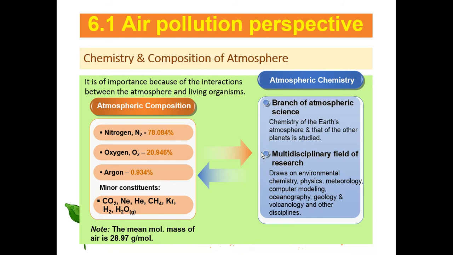So what is the air pollution perspective? It consists of the chemistry and the composition of the atmosphere. It is all important because of the interaction between the atmosphere and living organisms. This is the typical atmosphere composition in our nature. It consists of 78% nitrogen, 20% oxygen, argon and minor concentrations. This is the atmosphere chemistry, a branch of atmospheric science, the chemistry of the Earth's atmosphere or that of other planets. It is a multidisciplinary field of research.